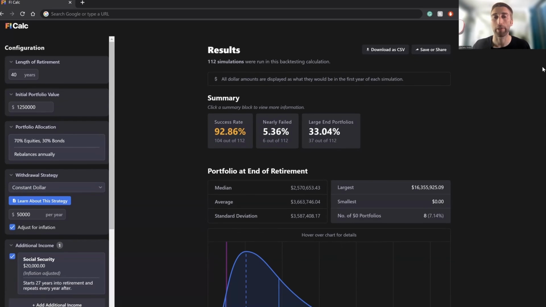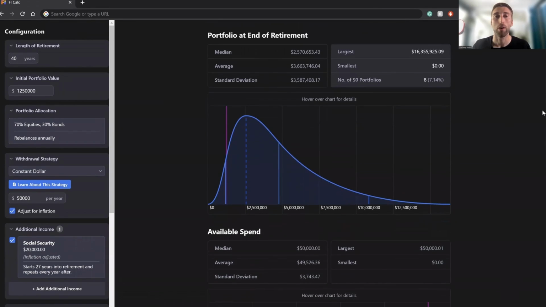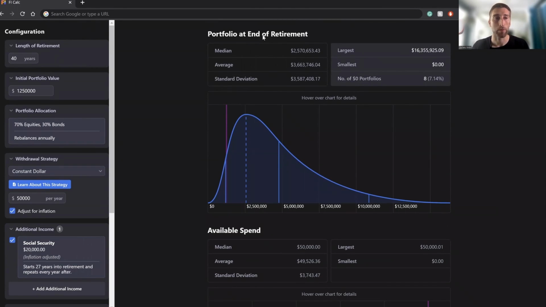And let's go ahead and scroll down and look at some of these numbers here. So they have the portfolio at the end of your retirement, which is at the end of 40 years. The median, which is half of all, was less. Half of all portfolios were more. It's $2.5 million of your ending portfolio value. The average, we take all of them and divide it by the same number, was higher at 3.6 million, there was a standard deviation of 3.5 million as well. So the largest possible portfolio based on historical data was 16 million. The smallest, of course, was 0. That means you ran out of money. And the number of $0 portfolios was 8, so 7.14%.